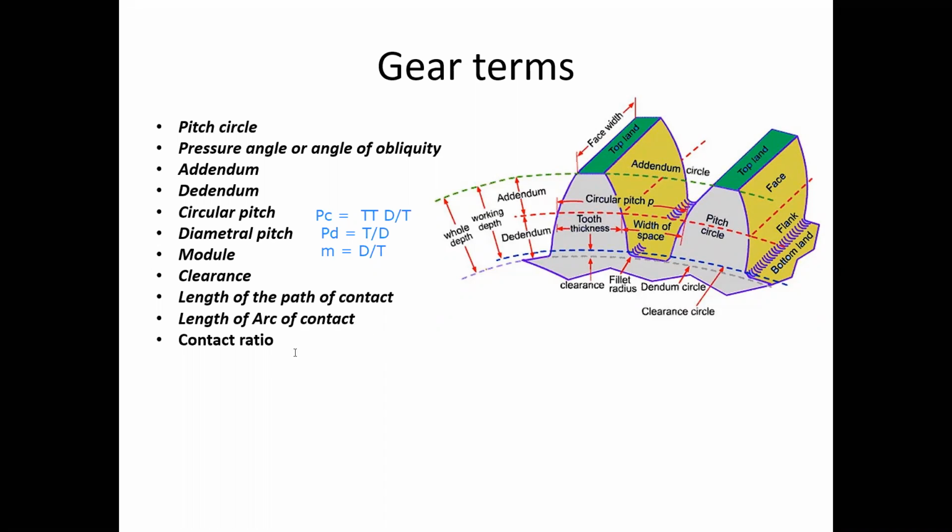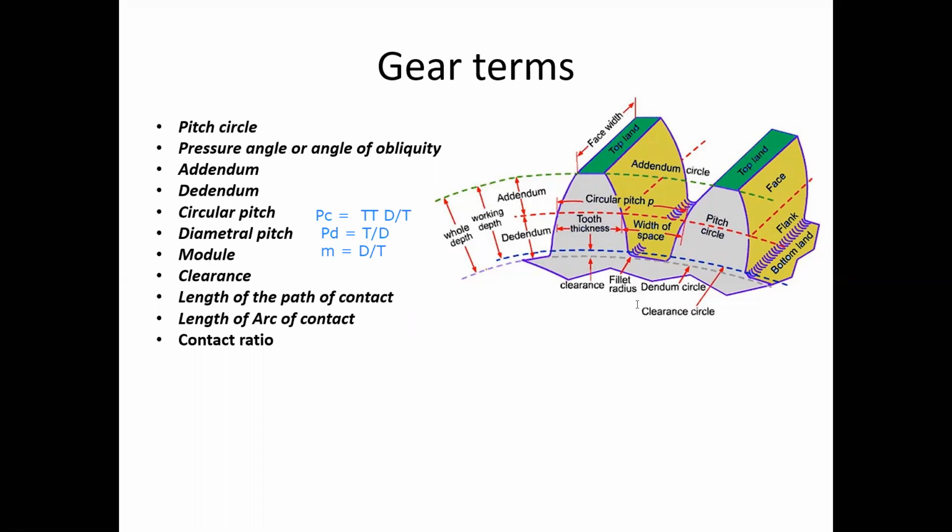And now finally, the contact ratio. That is the ratio of length of arc of contact to the circular pitch. So the formula is n equals length of arc of contact by circular pitch, where circular pitch is πd by T. That is our contact ratio. Those are the main terms used in gears.